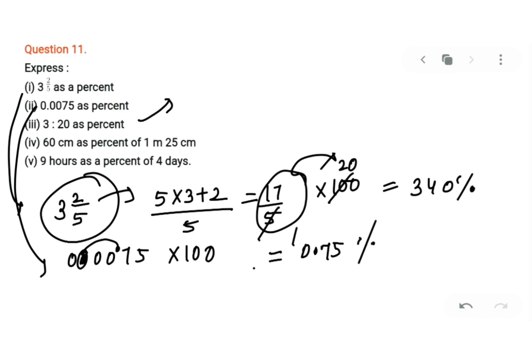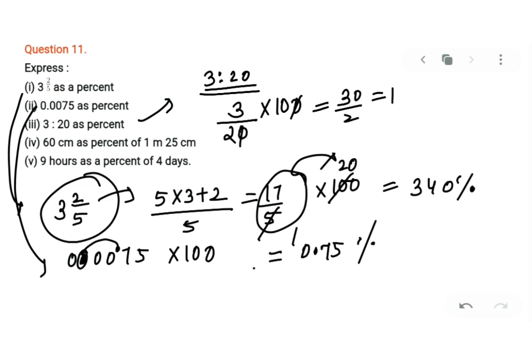Next, I'll be doing, you have to convert 3 is to 20 as a percentage. What is 3 is to 20? It is nothing but 3 upon 20. And when you want to convert into percentage, you have to multiply with 100. So when you multiply with 100, you will get the answer as 15%. Perfect.